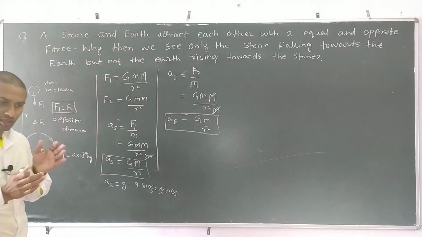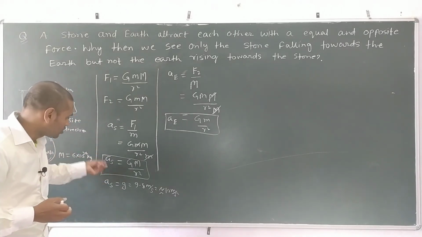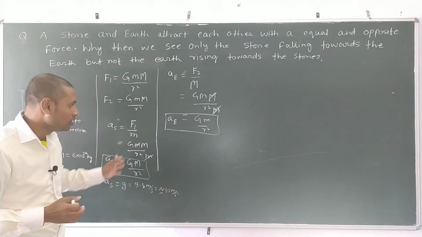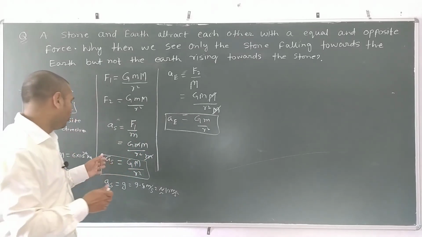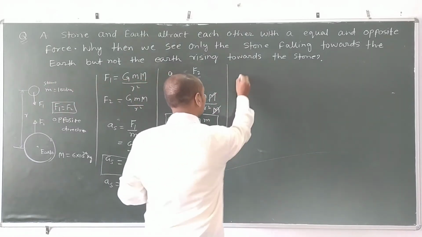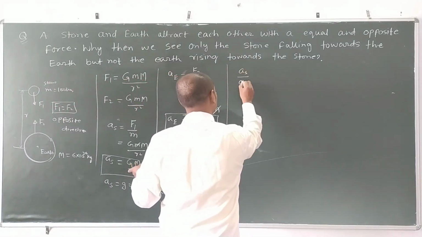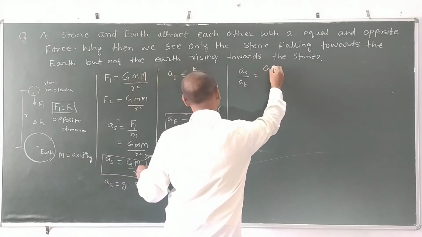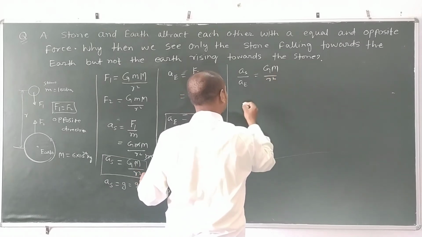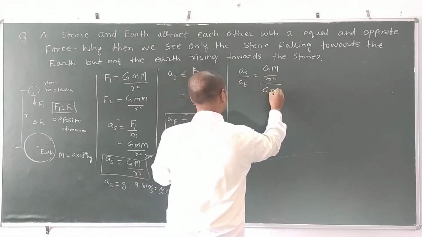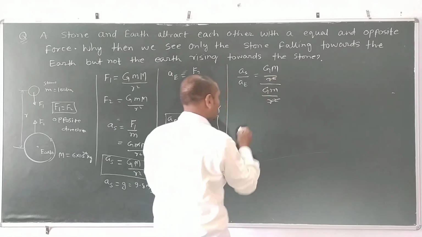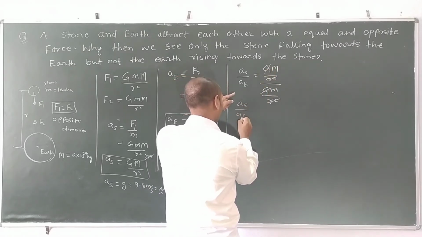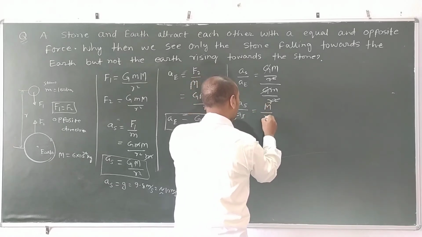If you want to find out the comparison between the acceleration of the stone and acceleration of earth, we have to find the ratio of the acceleration of the stone to the acceleration of earth. Then what will you get? We get G capital M divided by R square, and G small m divided by R square. The R square we cancel out, the G also we cancel out. We see here the acceleration of stone divided by acceleration of earth becomes capital M divided by small m.